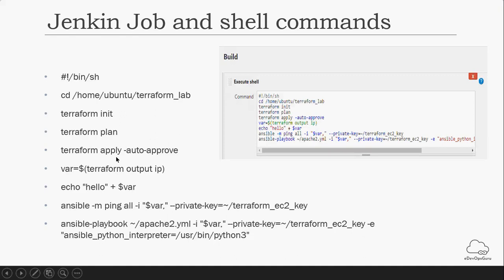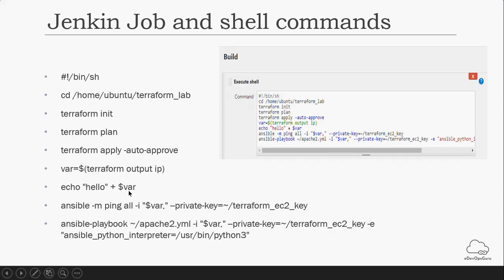Then I am also going to define an output.tf file while creating my main.tf, or you can say ec2.tf, to create the EC2. After executing this command, it will store the IP in the output file, and I am extracting the IP of that EC2 instance from the output file and assigning it to a variable.